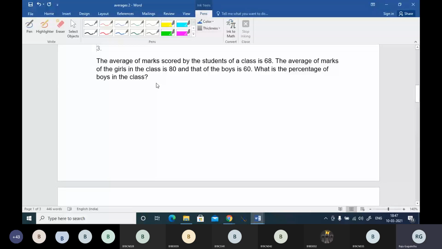The average of marks scored by the students of a class is 68. The average of marks of the girls in the class is 80 and that of the boys is 60. What is the percentage of boys in the class? We'll see this question in 2 ways. Come on, I'll give you 30 seconds or 1 minute. Take your 1 minute and answer this question.